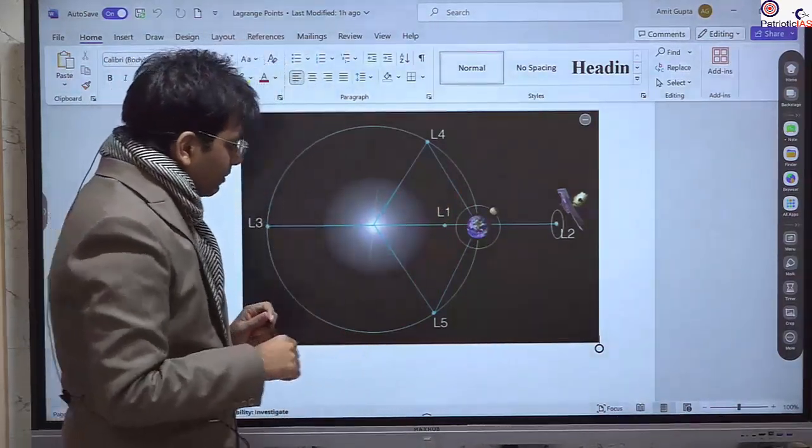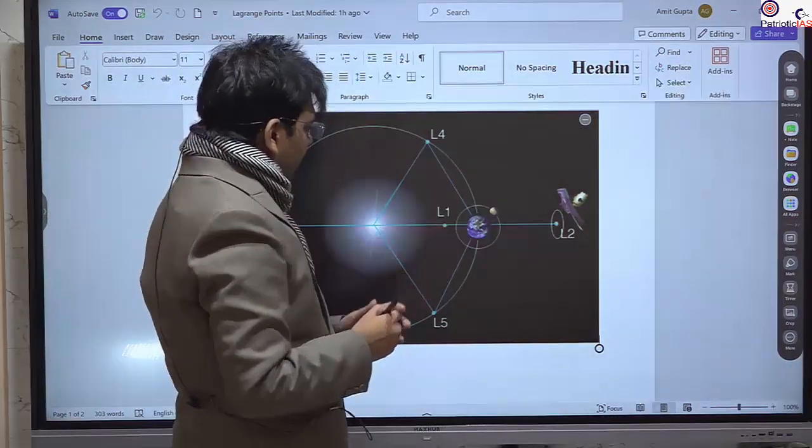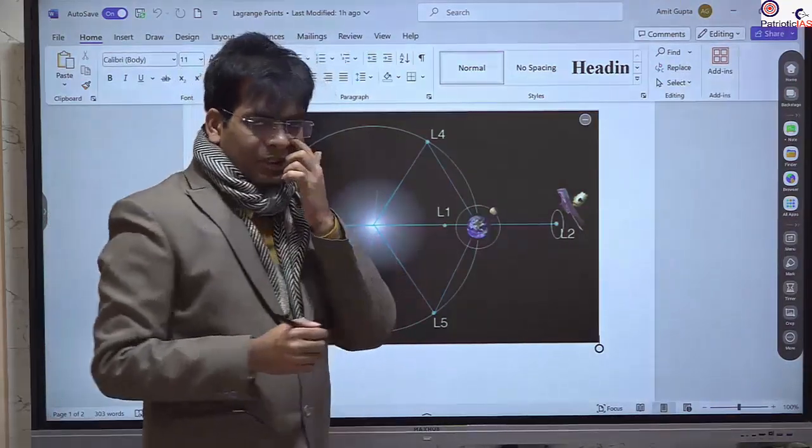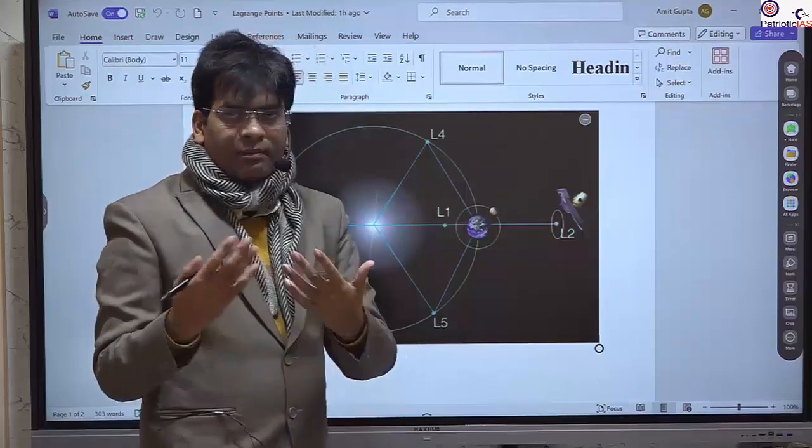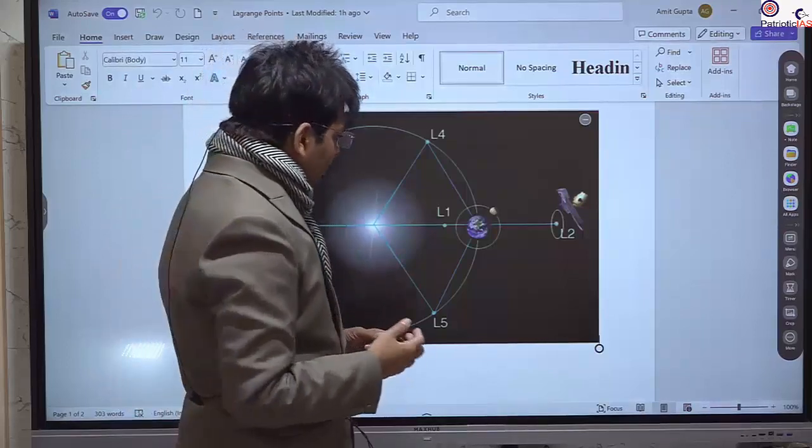We have the benefit that it will not be hindered by any eclipse. The second thing is that it is close to the sun, so we can study the sun's atmosphere in a better, more effective manner.